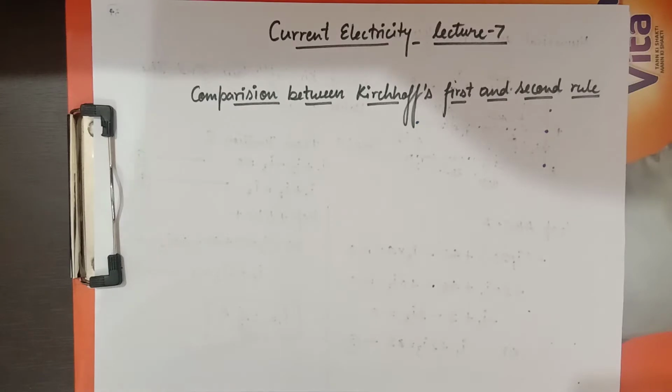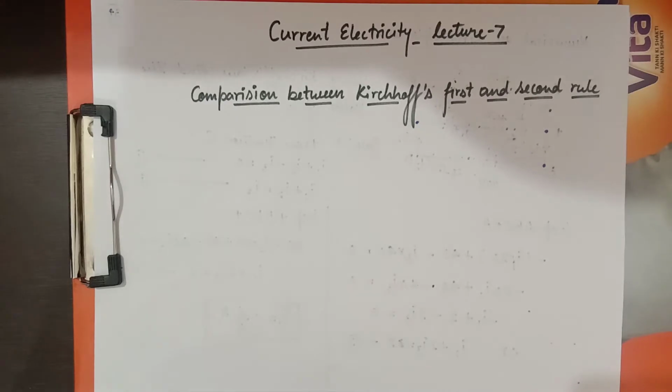In the previous lecture we have seen Kirchhoff's law. Kirchhoff's law consists of two rules. The first rule says the algebraic sum of electric current incoming and outgoing is equal to 0, and it is also called KCL, that is Kirchhoff's current law.